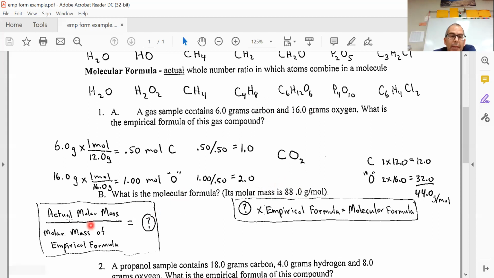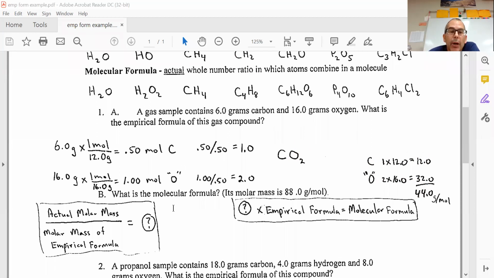There's a formula that says take the actual molar mass and divide it by the molar mass of the empirical formula. So what I'm going to do is take the molar mass of the empirical formula CO2, which is 1 times 12, which is 12, plus 2 times 16 for oxygen, which is 32, and the molar mass of the empirical formula is 44.